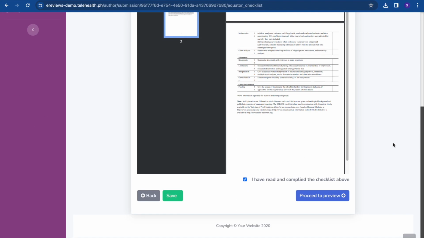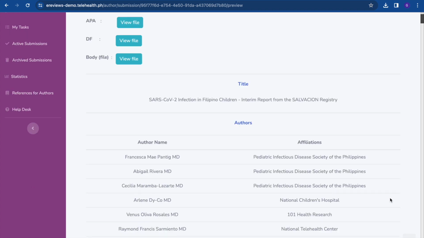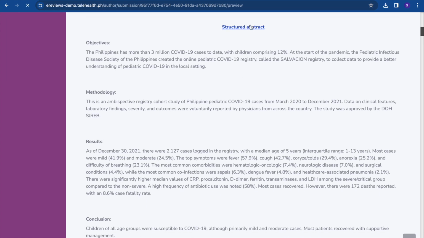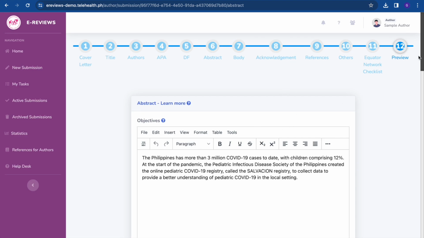To complete the submission, authors must attest that they have read, understood, and complied with the Equator Network guidelines for their type of study. Once the manuscript has been added in full, authors will be brought to the submission preview where they can review the cover letter, APA, PDF, .docx copy of their manuscript, and the different sections of the submission. Authors may click on the section headers to return to that portion of the submission should changes be necessary.